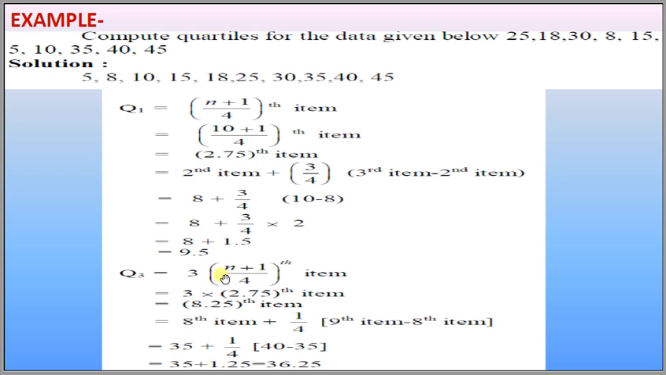The third quartile is 3 into (n plus 1) divided by 4 term value, that is the 3 into 2.75 term, which is the 8.25 term, that is the 8th term plus 1 by 4 of the 9th term minus the 8th term. The 8th term has value 35 and the 9th term has value 40. 40 minus 35 is 5. 5 divided by 4 is 1.25, and 35 plus 1.25 is 36.25.